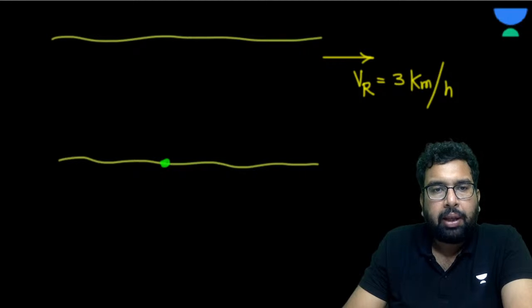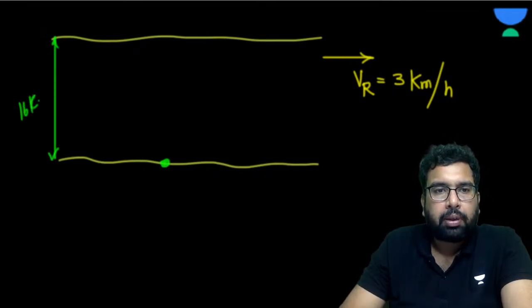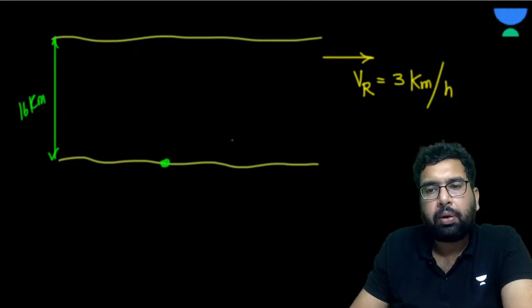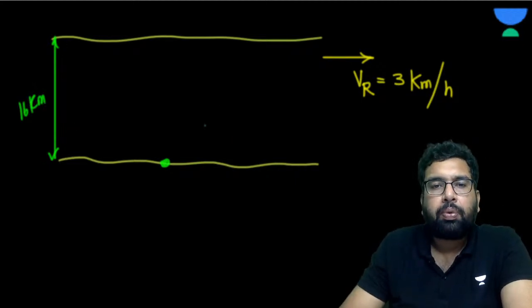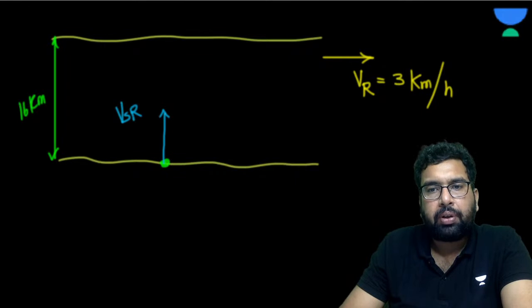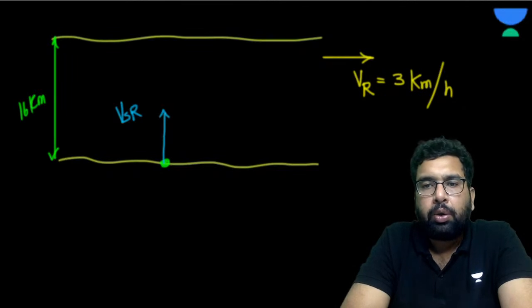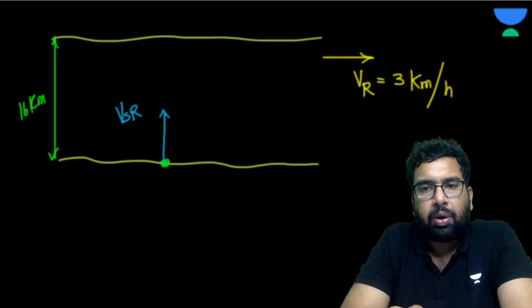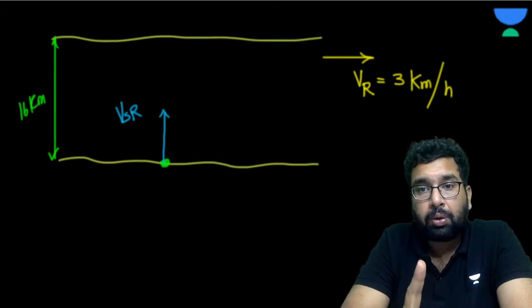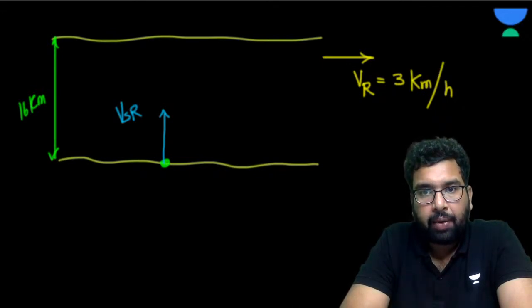Now please tell me. Let's suppose we have a swimmer, and the swimmer is trying to cross this river. Let's suppose the width of the river is 16 kilometer. Now this swimmer has started from this point, and he is moving like this. This is the velocity of the swimmer as seen in the river, the velocity of swimmer with respect to the river. So whenever it says this, the swimmer is swimming in still water. So that is nothing but the velocity of swimmer with respect to river, not with respect to the ground. Okay, are you getting my point?